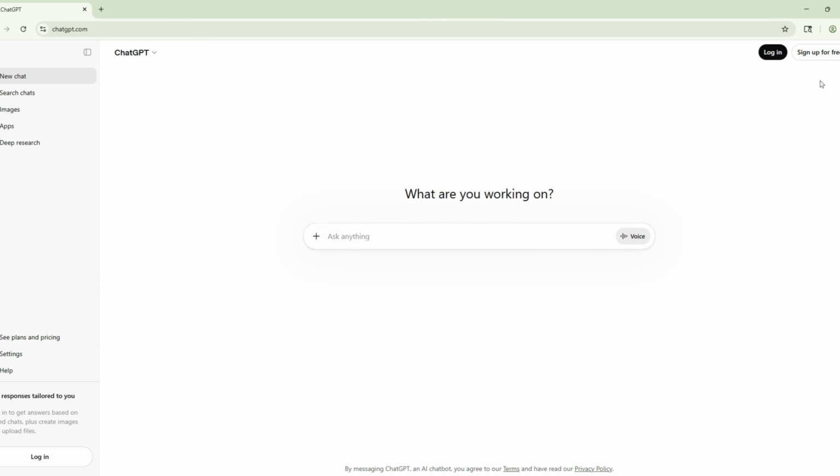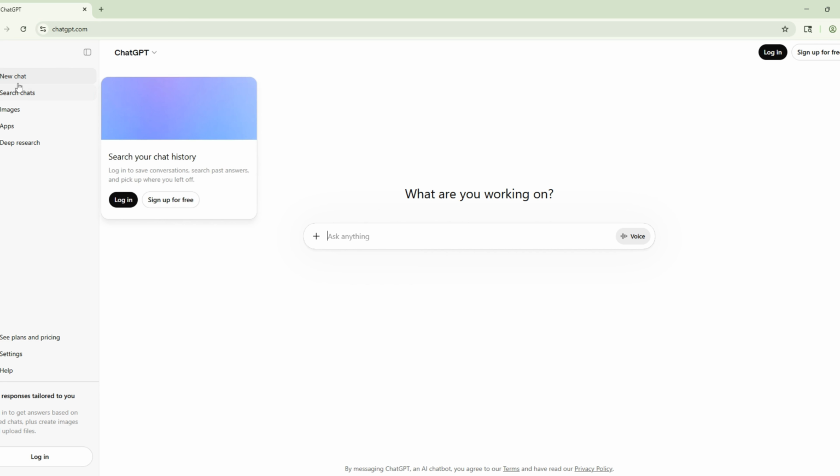On the top right corner, you see login. I am currently using ChatGPT in logged-out mode, so I have not logged in. We will see what features and benefits are available if you have not logged in. In the middle, you will see a little chat prompt where you can type your questions. You can ask questions here. If you have already used chat options, then you click on new chat.